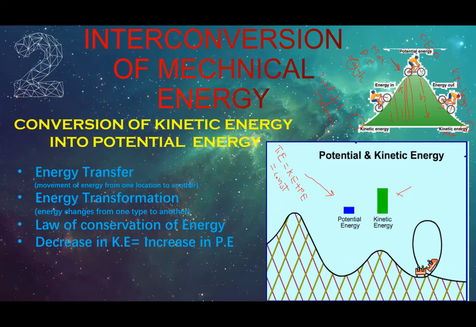During this process, the total energy of the system remains constant. What we have learned from this is that whenever there is a decrease in the kinetic energy of a mechanical system, there will be an increase in the potential energy. Energy will go nowhere. Let us move to the next slide.